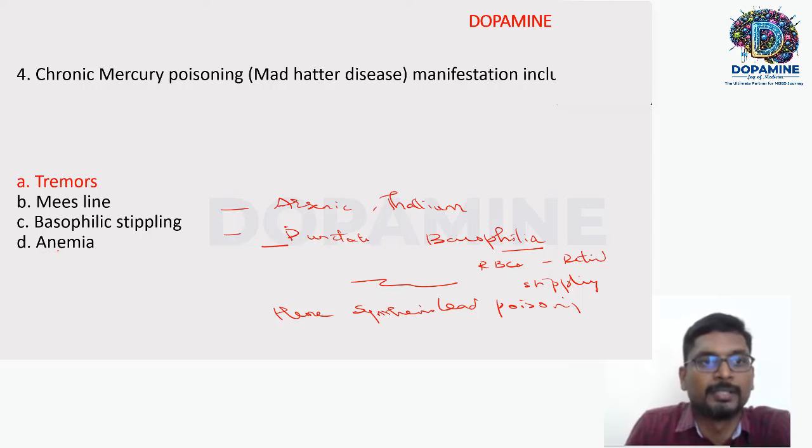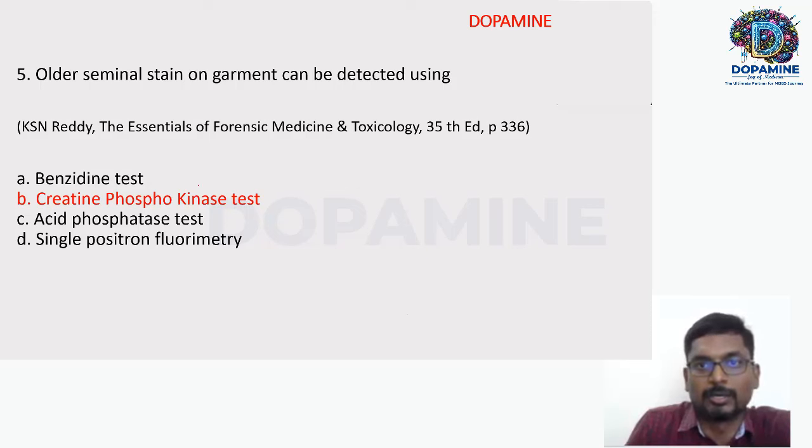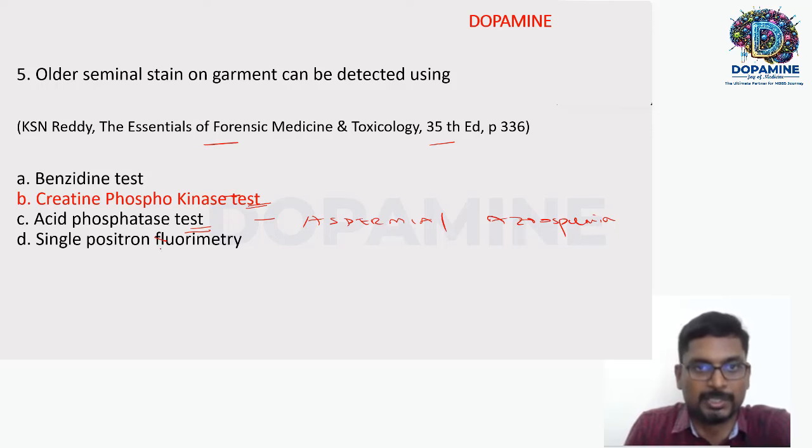Then, old seminal stain on garments can be detected using which test? I have shown you the reference, Reddy, 35th edition. The answer is creatine phosphokinase test. Acid phosphatase test is useful when there is aspermia or azoospermia. For older, dried seminal stains on garments, the ideal test is creatine phosphokinase test.